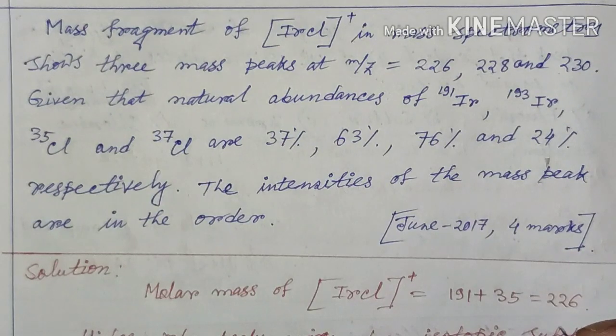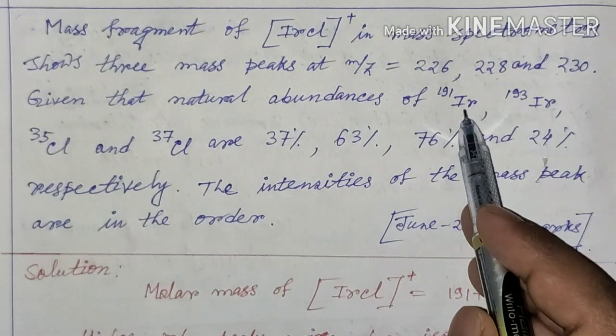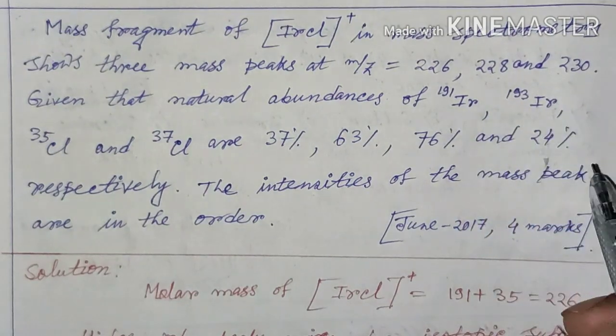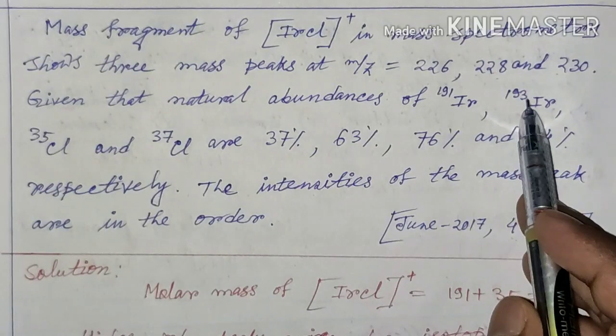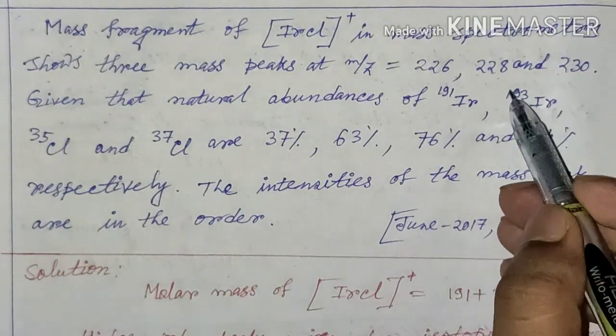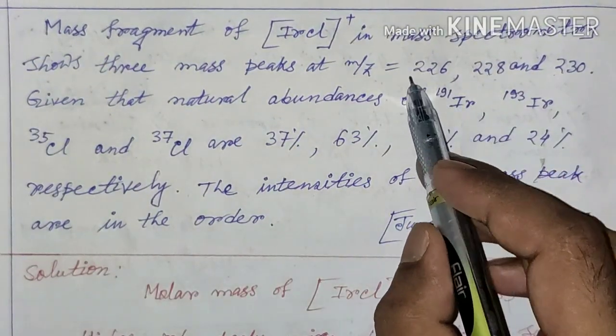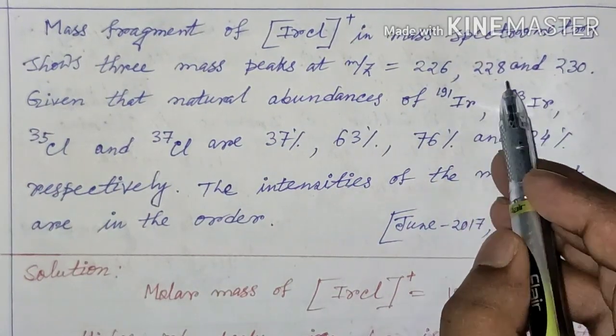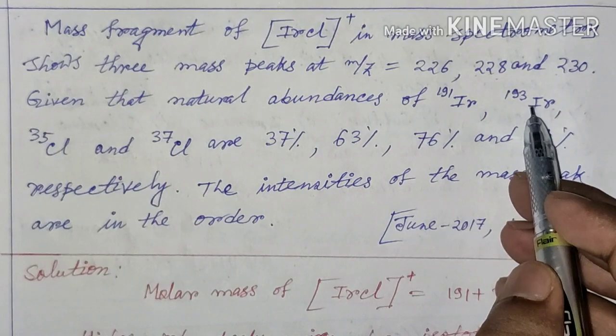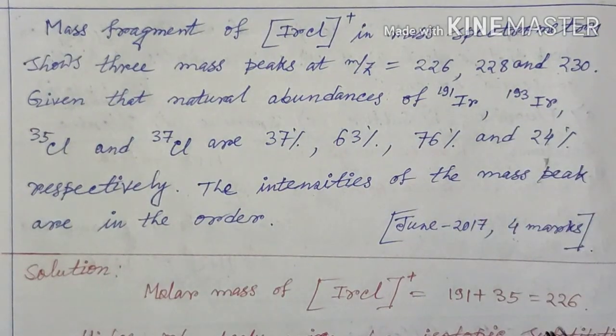Now we know that chlorine shows 2 isotopes with mass numbers 35 and 37, and similarly iridium also shows 2 isotopes, 191 and 193. That means we can say that this m/z value, which differs by plus 2 units, arises due to isotopic substitution in the compound.